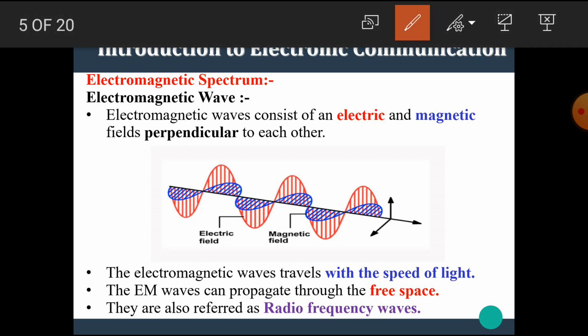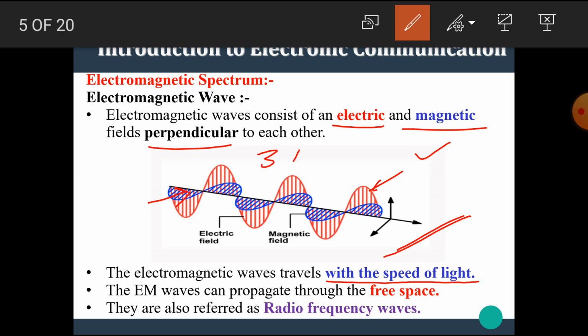The electromagnetic waves consist of electric and magnetic fields perpendicular to each other. Here, the diagram of electromagnetic wave is shown in a three-dimensional figure. Here, the red line shows the electric field and the blue line shows the magnetic field. The electric field and magnetic field are perpendicular to each other. The electromagnetic waves travel with the speed of light. We know that the speed of light is 3 into 10 raised to 8 meter per second.